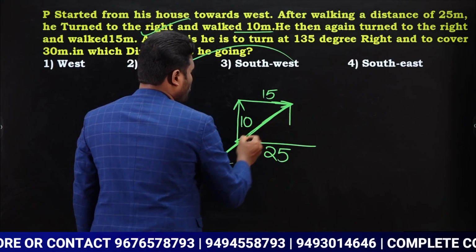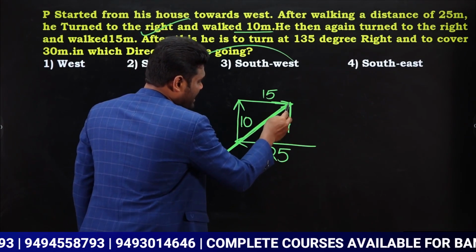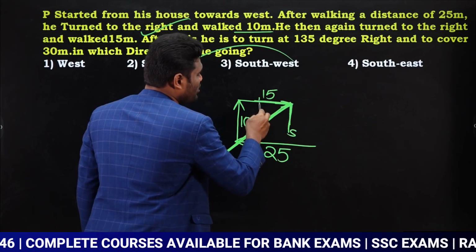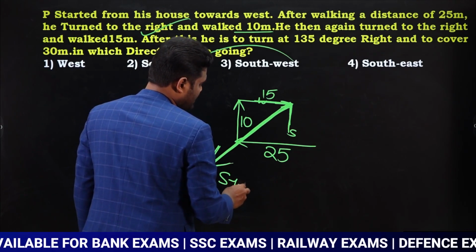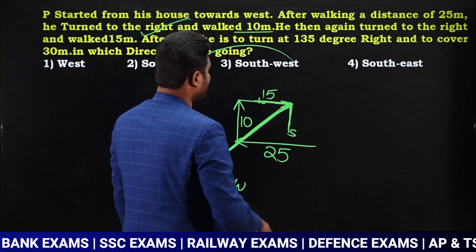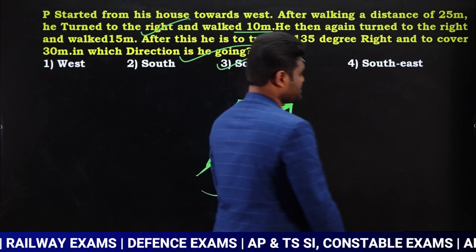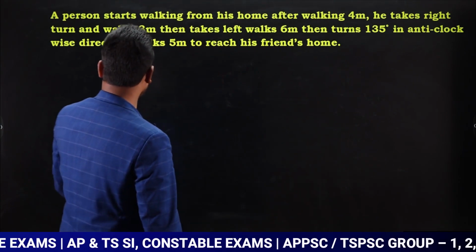Yes. Now I need to know what this direction is. This is south. This is west. So the direction between them is nothing but southwest direction. So we can say the answer for this question is going to be southwest direction, which is option 3. Is it clear? Very, very simple. Just read the question carefully. Nothing more than that.